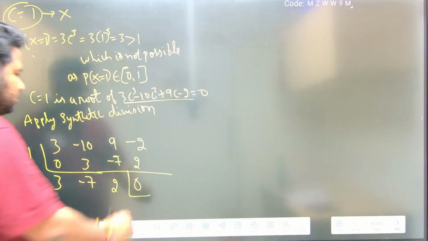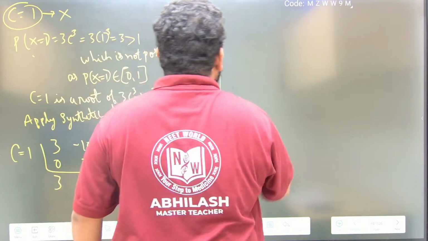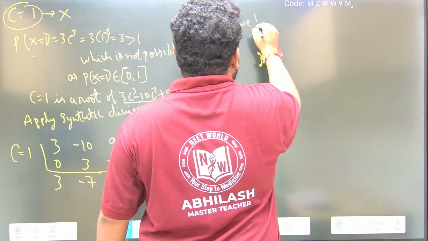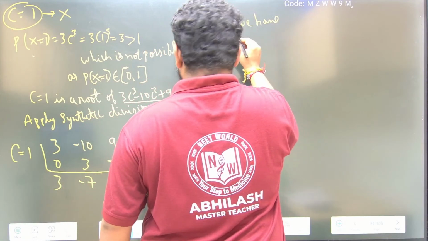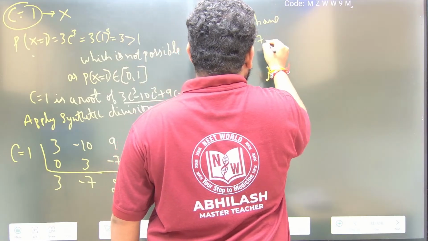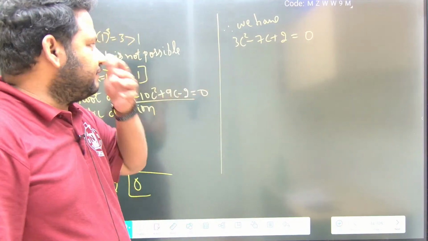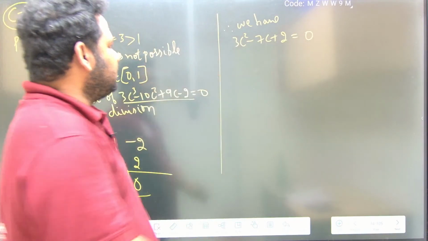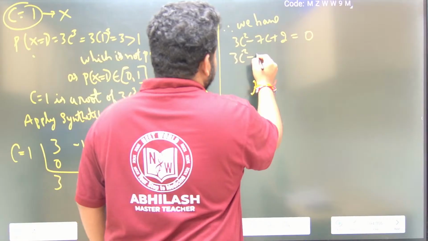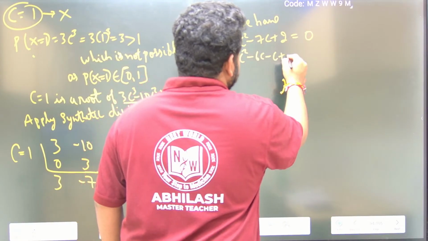Now what we can do? Therefore we have 3c square minus 7c plus 2 is equal to 0. We got the quadratic equation. Now let us solve this quadratic equation. This can be written as 3c square minus 6c minus c plus 2 is equal to 0.